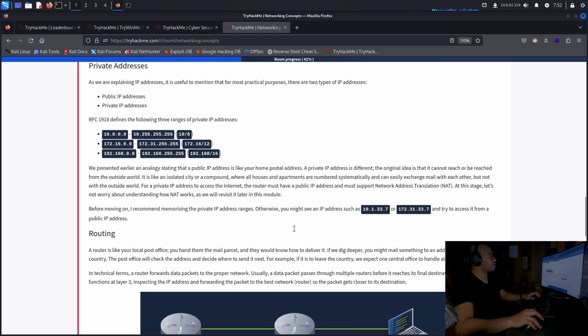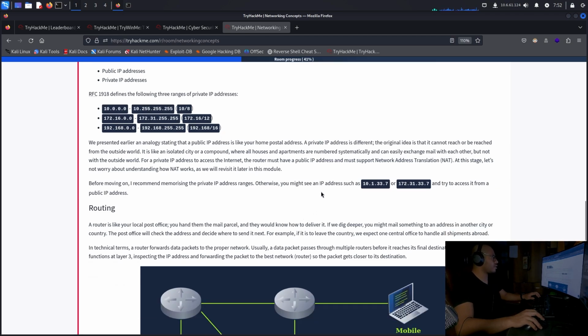We presented earlier an analogy stating that a public IP address is like your home postal address. A private IP address is different. The original idea is that it cannot reach or be reached from the outside world. It is like an isolated city or a compound, where all houses and apartments are numbered systematically and can easily exchange mail with each other, but not with the outside world.